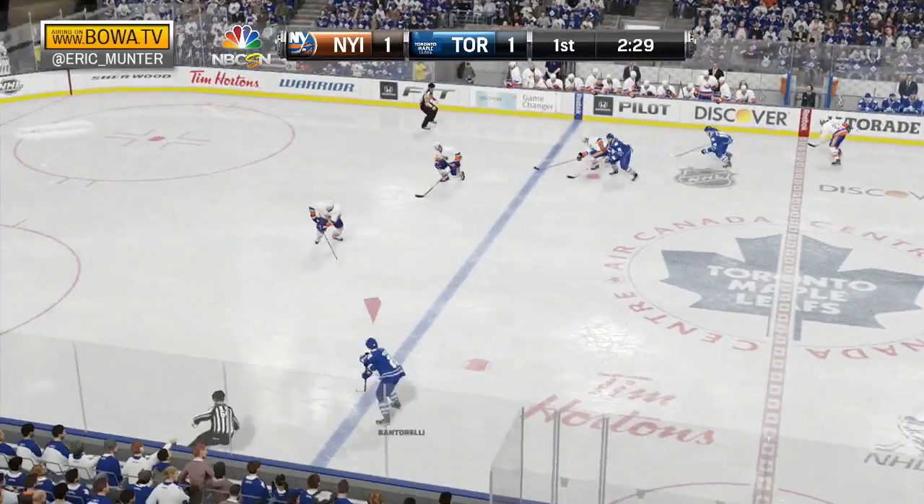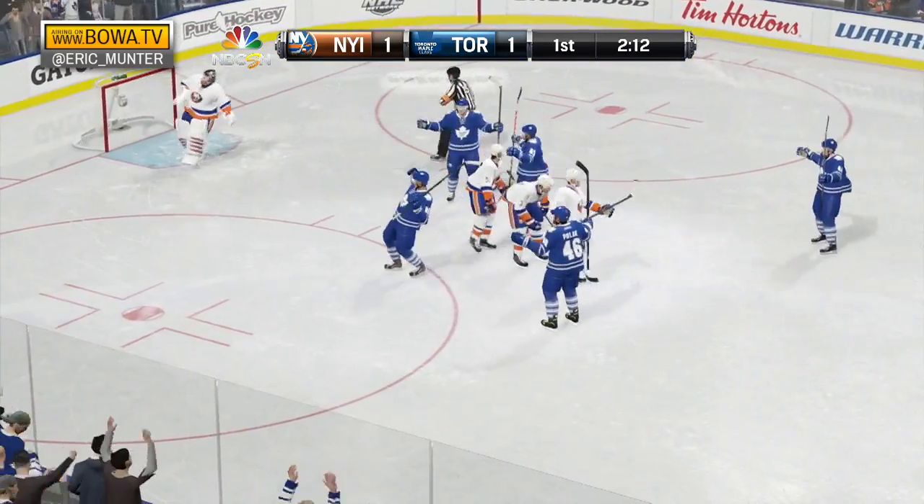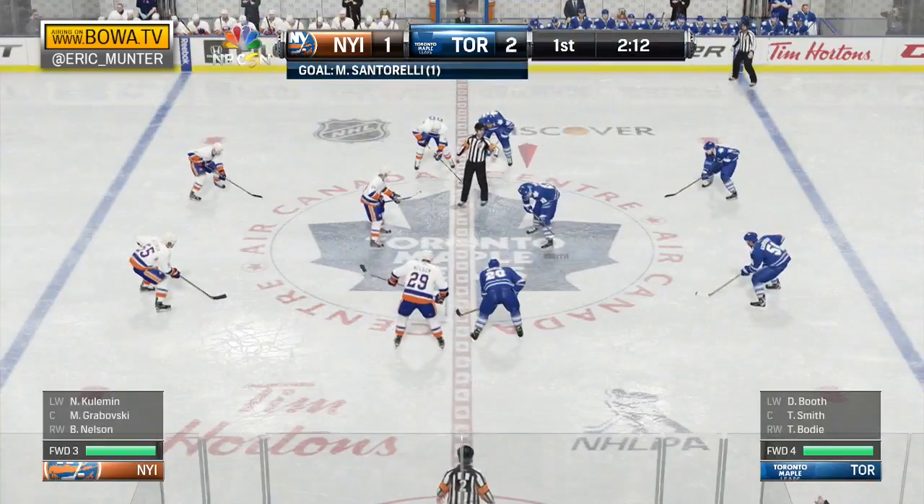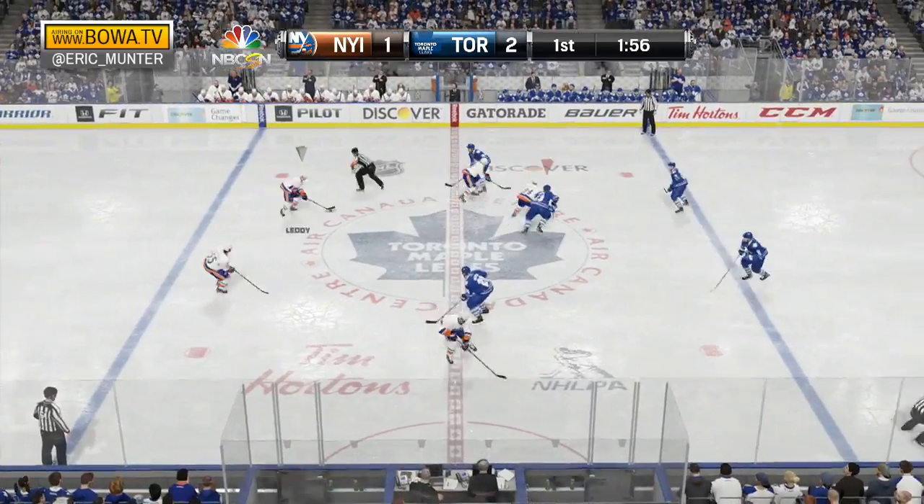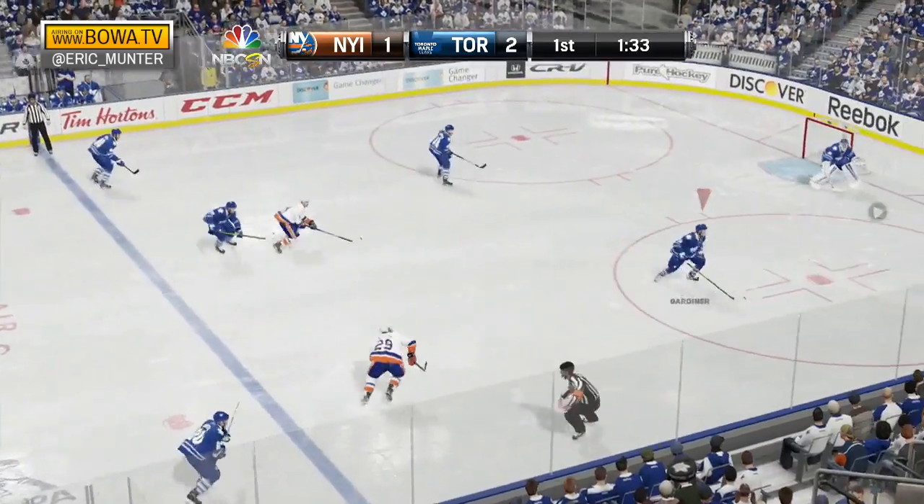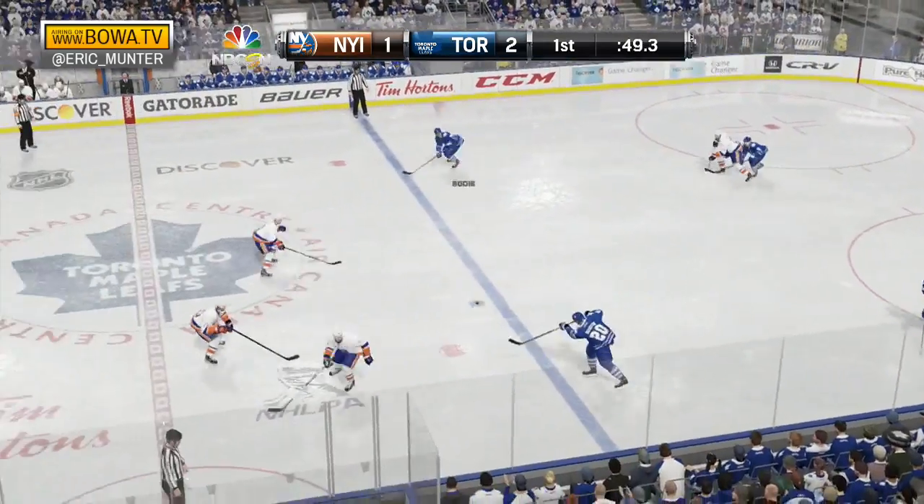Toronto breaks it out. Kadri, Santorelli. Santorelli scores! Ex-Panther and Predator Mike Santorelli gets the goal that gives Toronto a 2-1 lead. Nazem Kadri and Panik assist. It's 2-1. One minute to go here in the opening period.